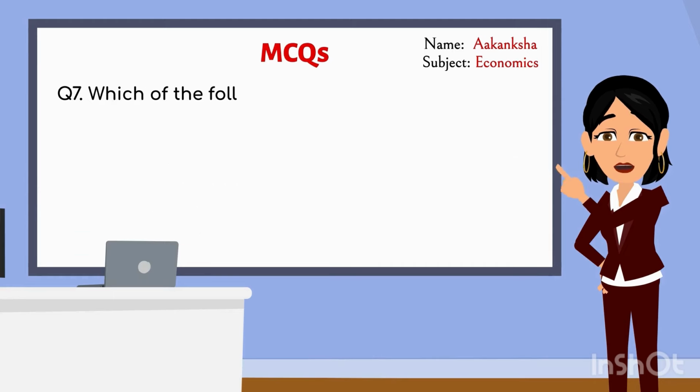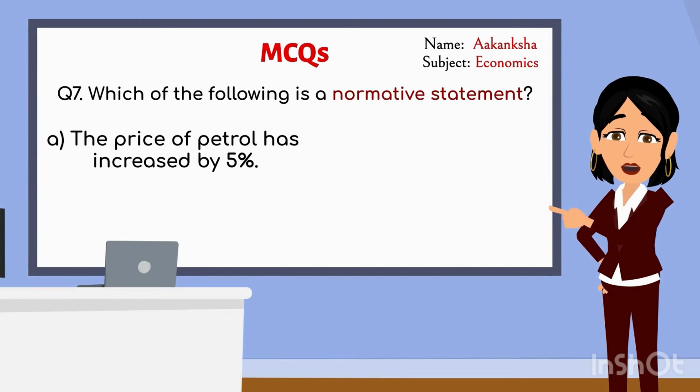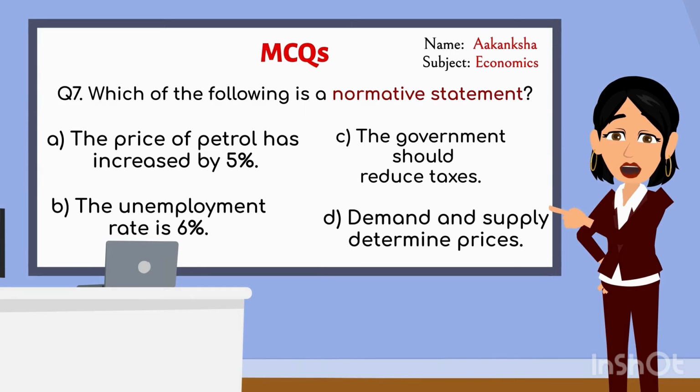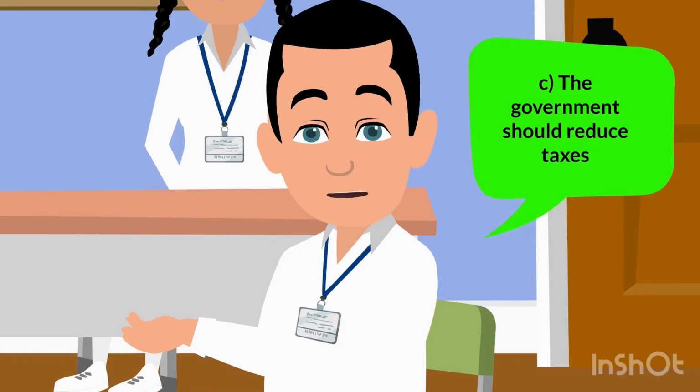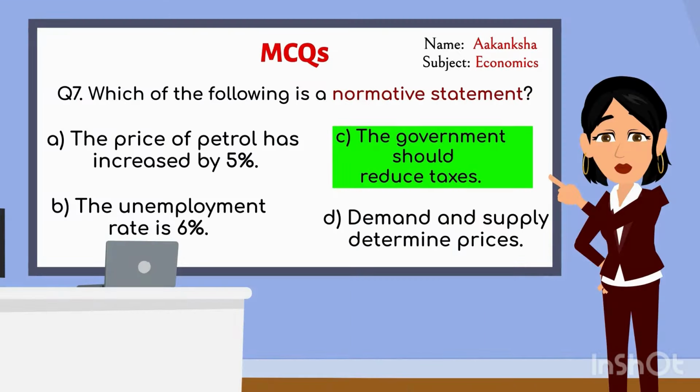Which of the following is a normative statement? A. The price of petrol has increased by 5%. B. The unemployment rate is 6%. C. The government should reduce taxes. D. Demand and supply determine prices. Ma'am, the answer is C. The government should reduce taxes. Good. A normative statement is the government should reduce taxes.